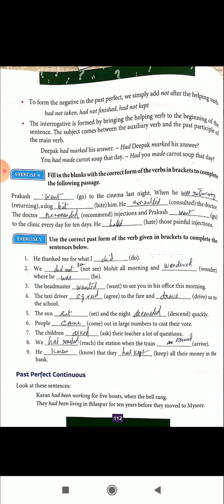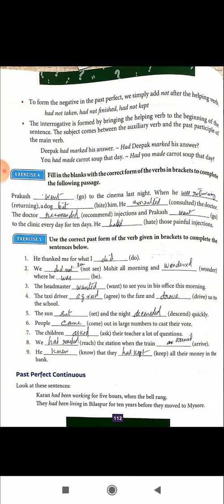We didn't see Mohit all morning and wondered where he was. The headmaster wanted to see you in his office this morning. So the answer is given, you have to do it yourself.